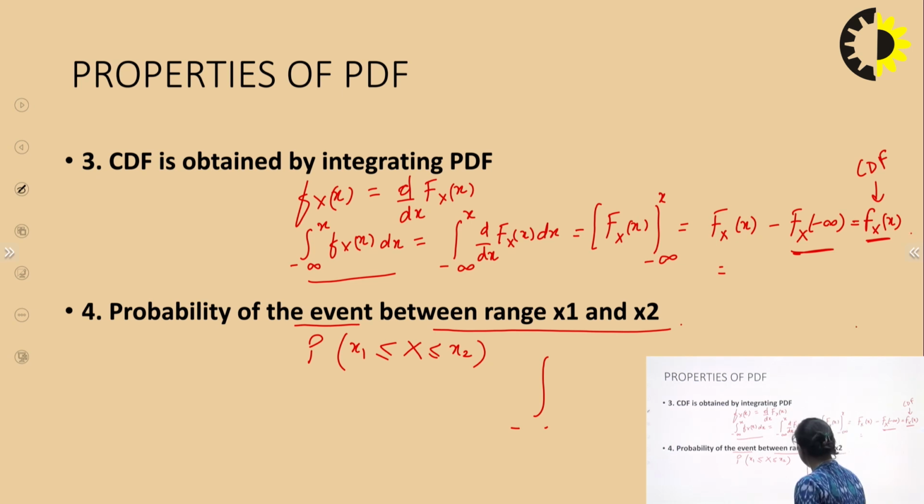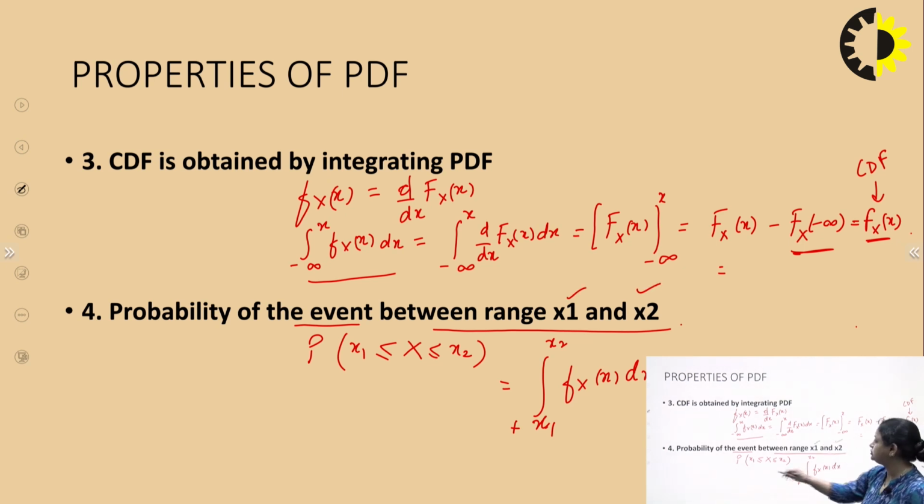It is positive only from x1 to x2, it is the range, and here we'll put f_X(x) dx. Okay, so the probability of an event, let it be capital X, a random variable, lying between the range x1 and x2 can be evaluated by finding out the area under the PDF curve in the range x1 to x2.